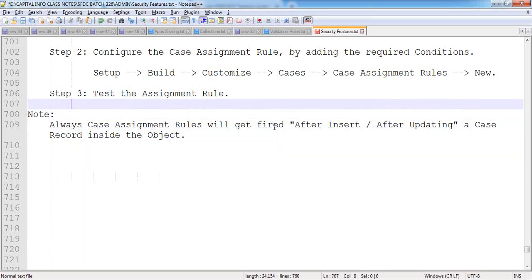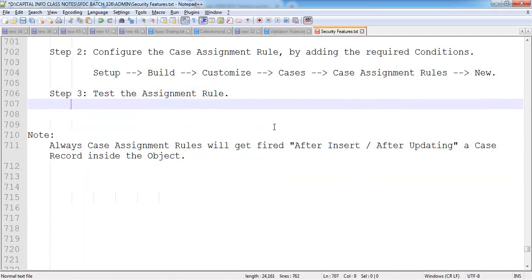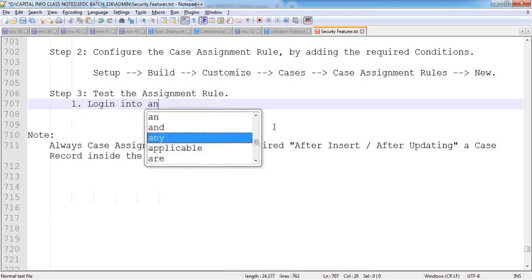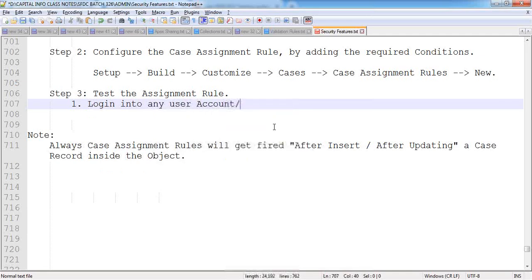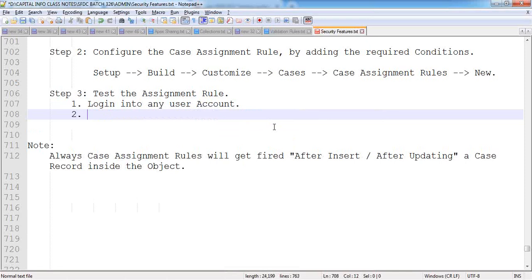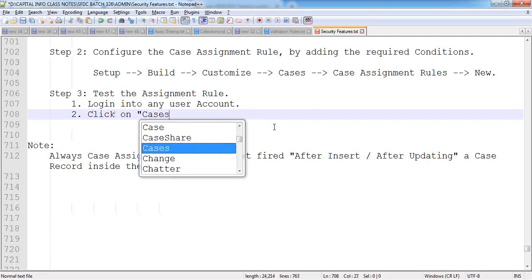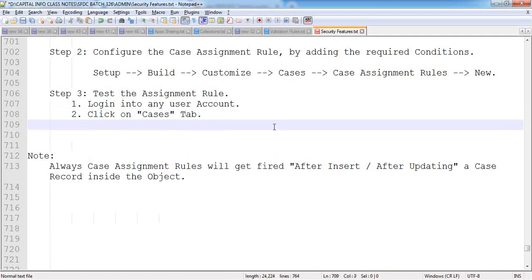Now let's see practically. As a step 1, inside testing the assignment rule, login into any user account. Click on the Cases tab.